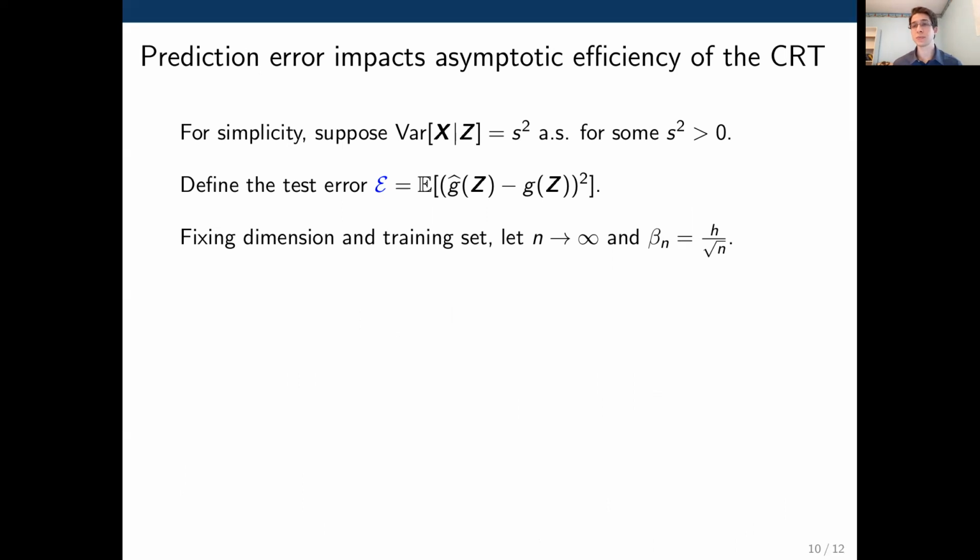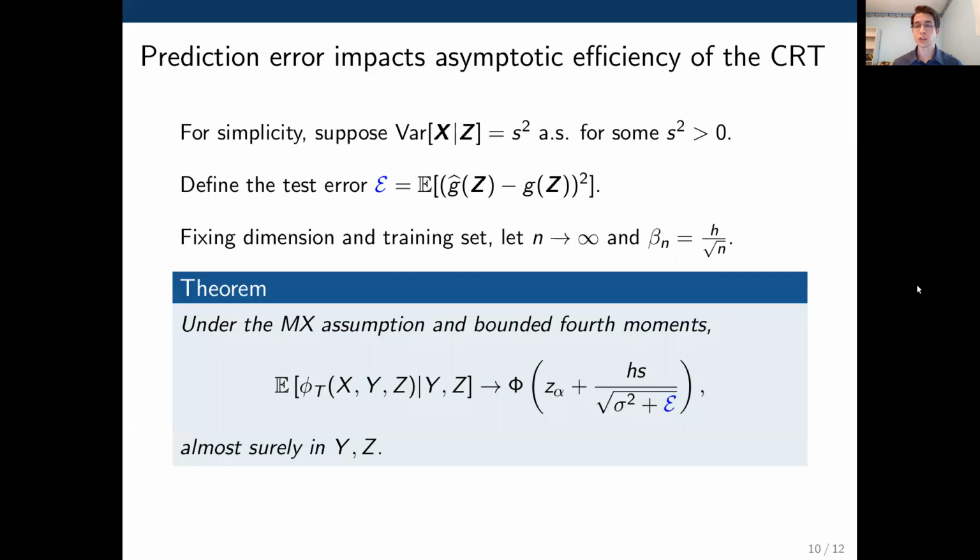Now, let's consider an asymptotic regime where we consider a fixed dimension as well as keeping our training set fixed. And let's let the sample size go to infinity, and let's consider a local alternative for the effect size beta. The result we get is that the power of the CRT against these local alternatives converges to this simple expression here, and we can directly read off what are the impacts of the various problem parameters on the power of the CRT.